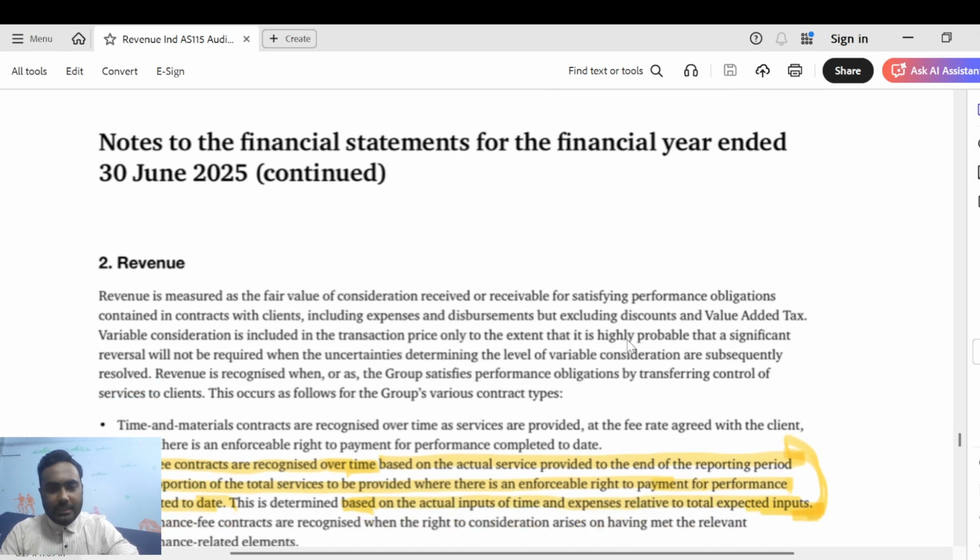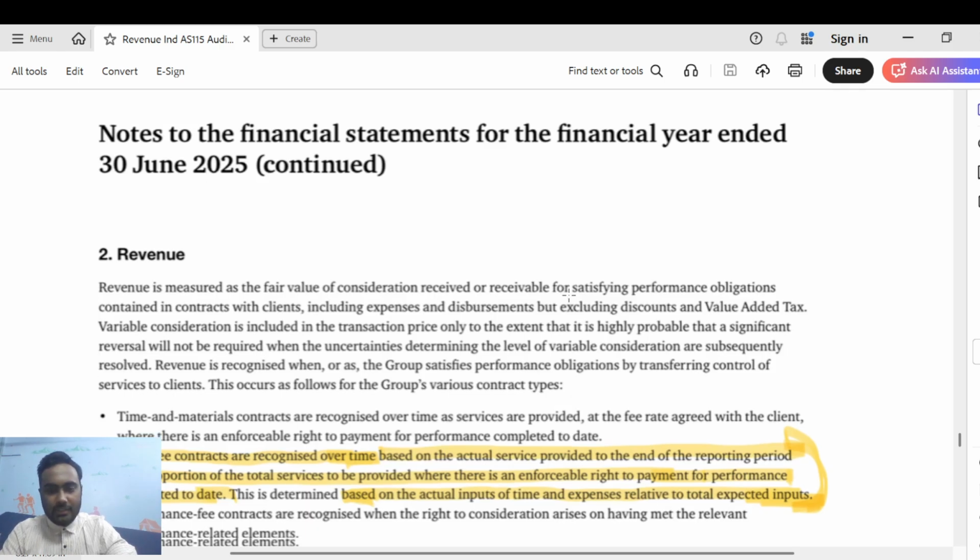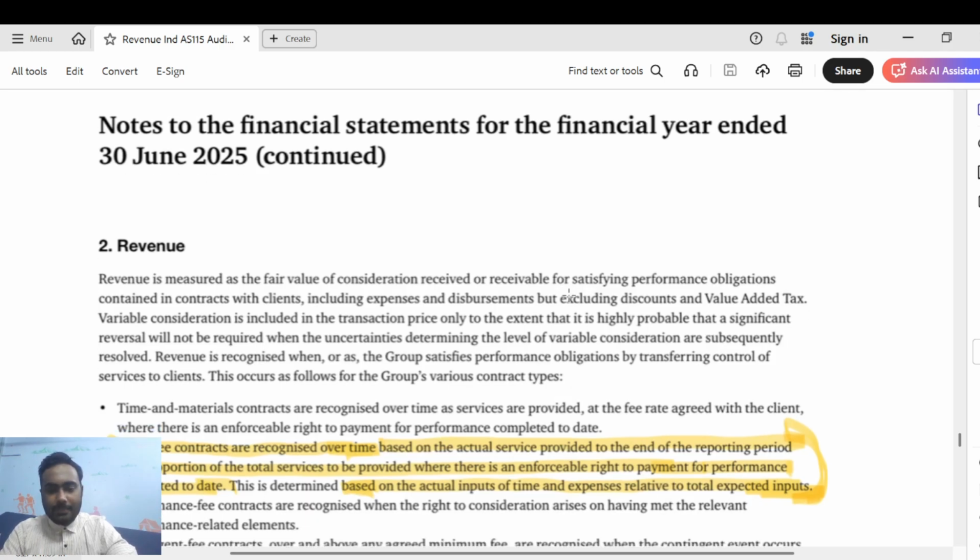Fixed fee contracts are recognized over time based on the actual services provided to the end of the reporting period as a proportion of the total services to be provided, where there is an enforceable right to payment for performance completed to date. This is determined based on the actual inputs at the time and expenses related to total expected inputs. The same thing: there should be an enforceable right to payment, and this should be based on percentage of completion, which is what they are saying. Right? I hope that is clear.